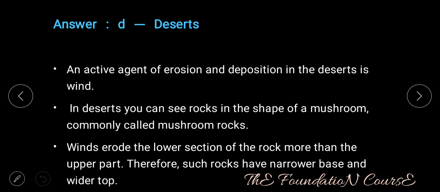Answer is option D, that is deserts. An active agent of erosion and deposition in the deserts is wind. In deserts, you can see rocks in the shape of mushrooms, commonly called mushroom rocks. Winds erode the lower section of the rock more than the upper part. Therefore, such rocks have a narrower base and wider top.